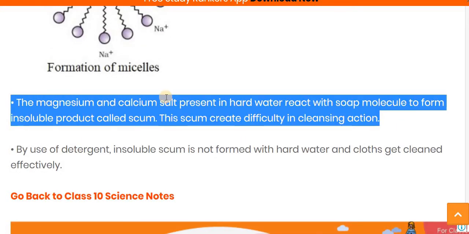The magnesium and calcium salts present in hard water react with the soap molecules to form an insoluble product called scum.